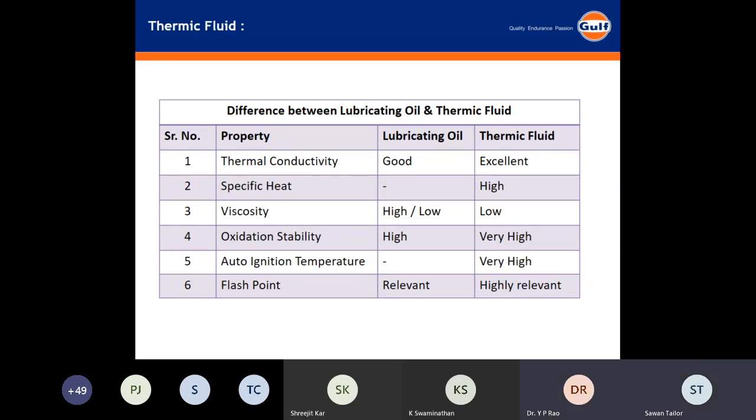Okay. So there are certain property differences between the Shell product and our product. So how do we create that difference if we are actually using only base oil?